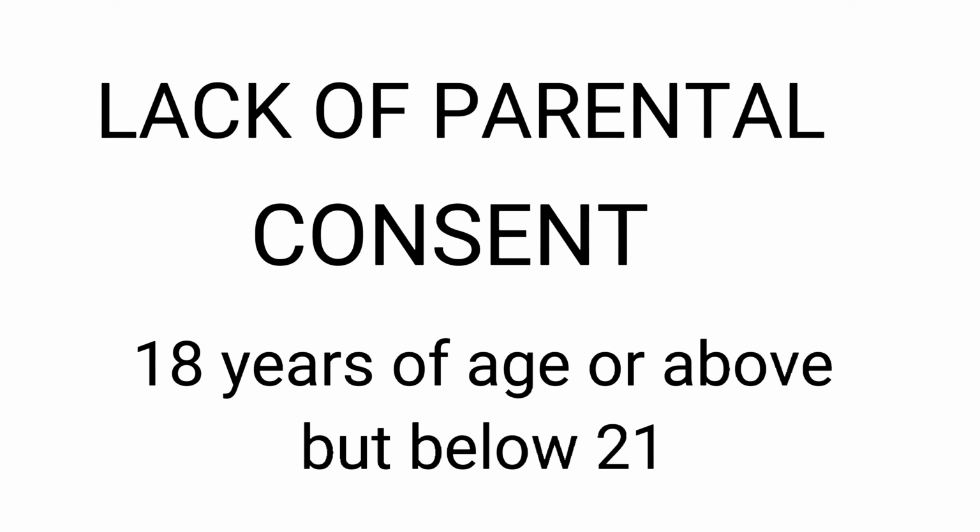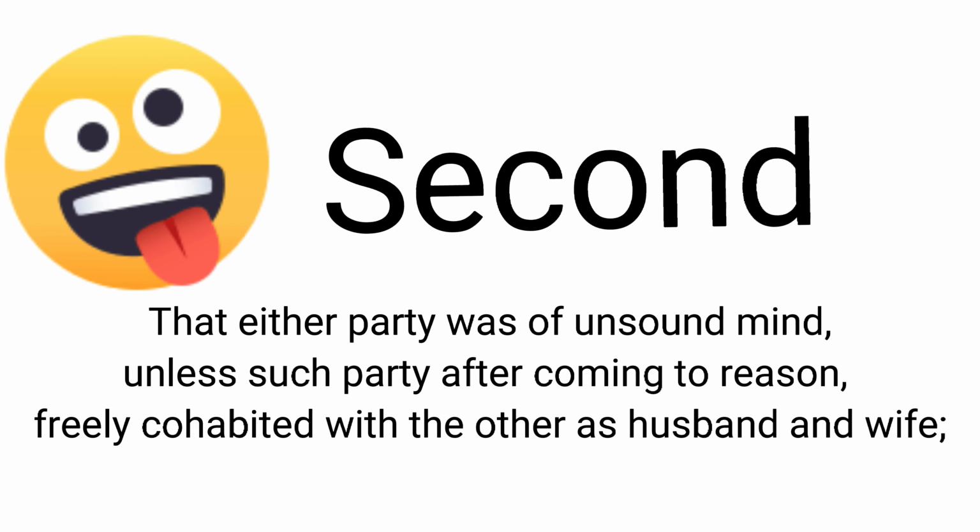On the other hand, you can file a petition for annulment of your marriage in court within 5 years after attaining the age of 21. It is also important to remember that if the party concerned reaches 21 years of age and freely cohabited with the other, and both of you live together as husband and wife, then you can no longer file a petition for annulment of your marriage in court.